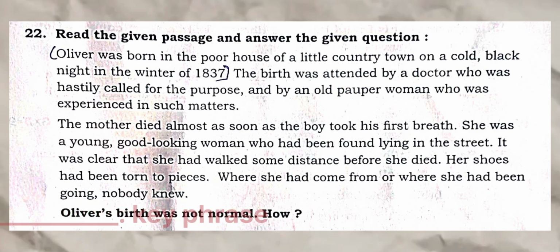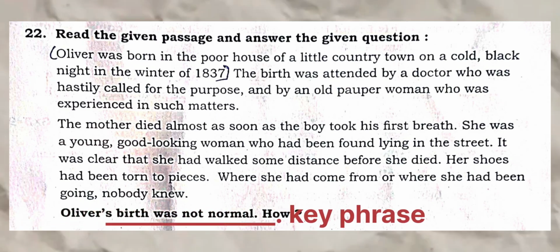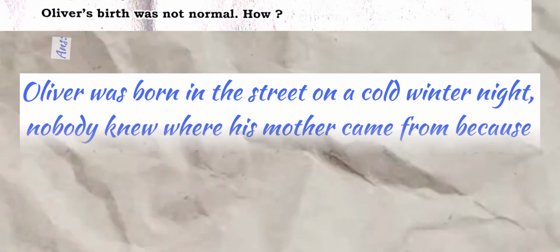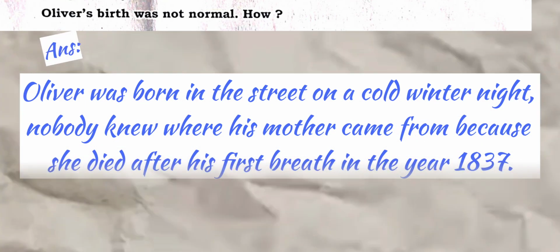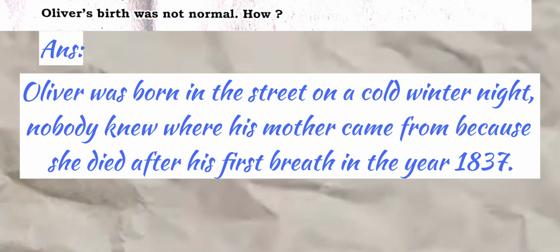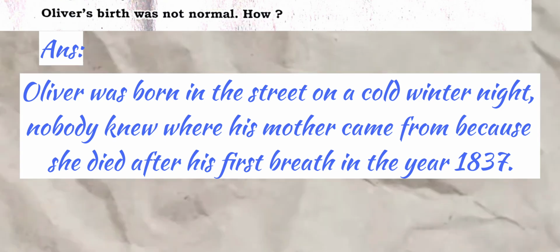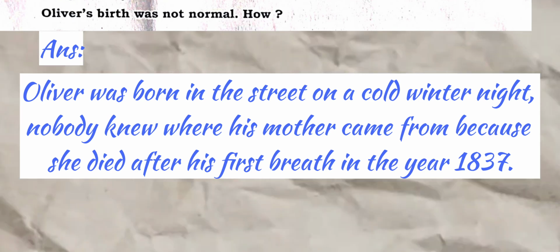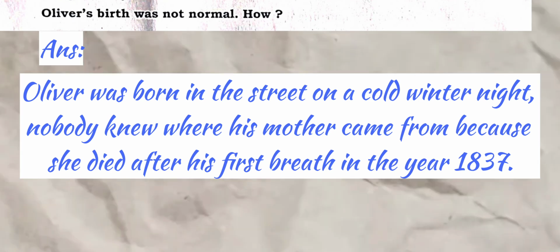Question: Oliver's birth was not normal. How? Answer: Oliver was born in the streets on a cold winter night. Nobody knew where his mother came from, because she died after his first breath in the year 1837. A doctor and a pauper woman took care of his birth.